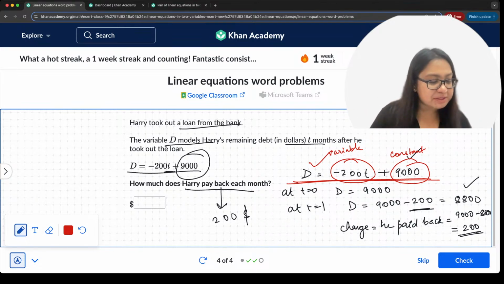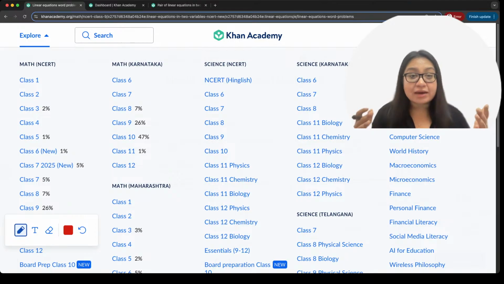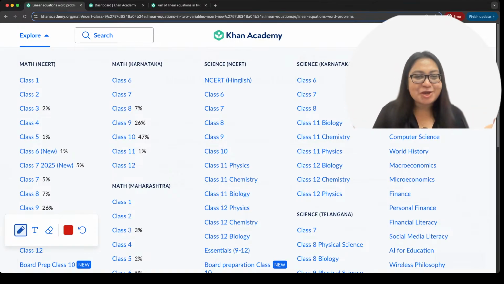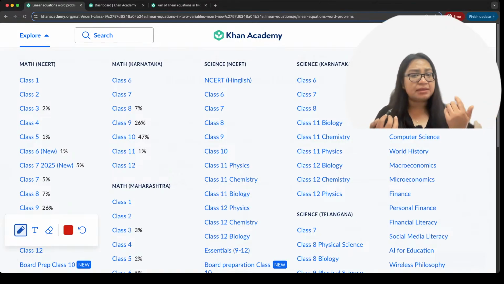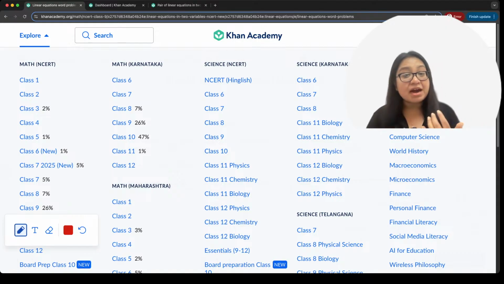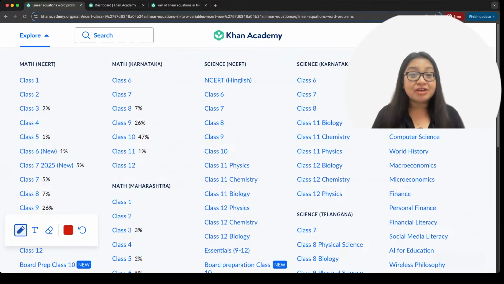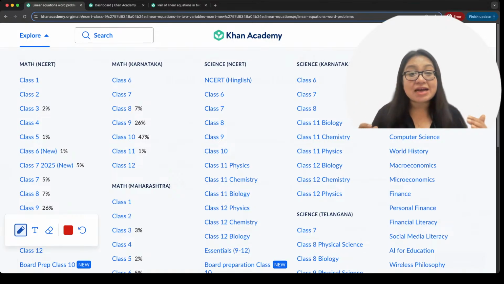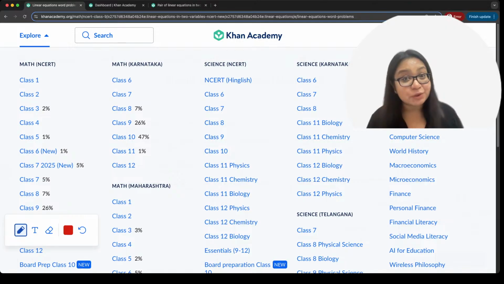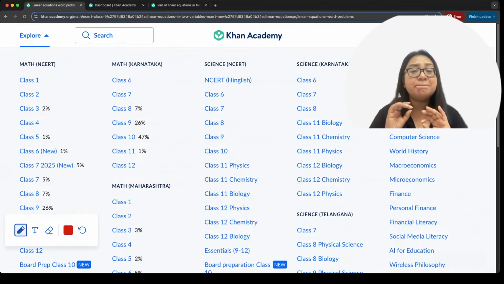So here I go back to the explore page, where you can basically explore. As soon as you have an account, you come to the Khan Academy website and you can explore everything out here. There is mathematics for NCERT, mathematics for state boards, and mathematics in different languages. We have the entire website in Hindi, in Marathi, and in Odia, and so many different languages. You can access anything that you want. There is nothing behind a paywall. That is the best idea out here.